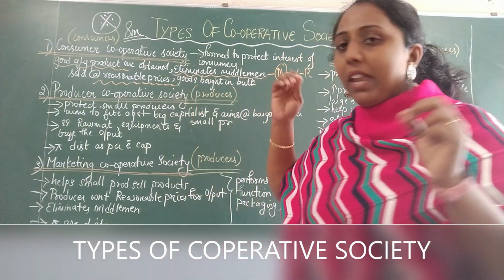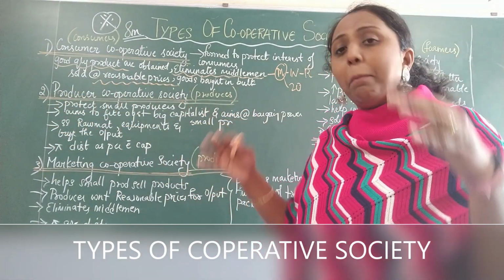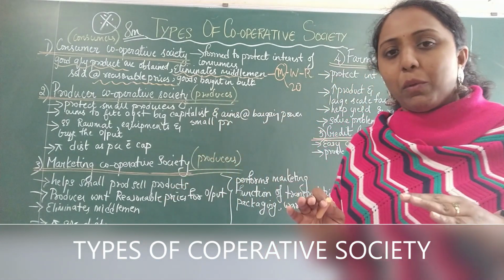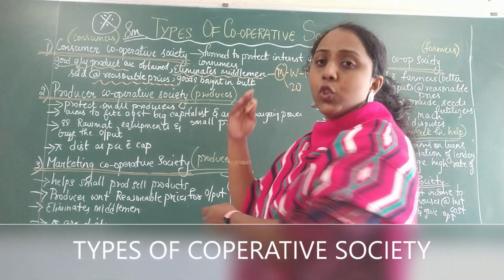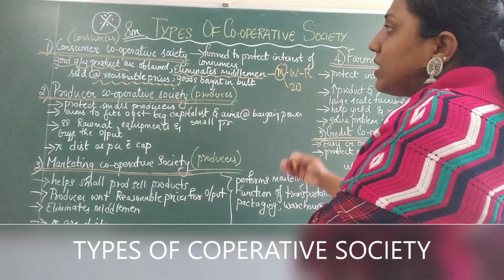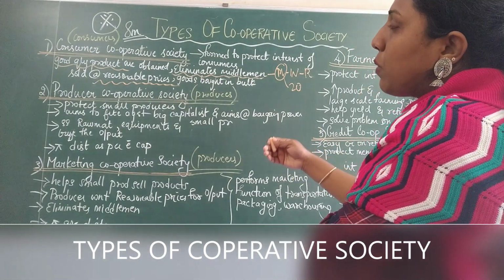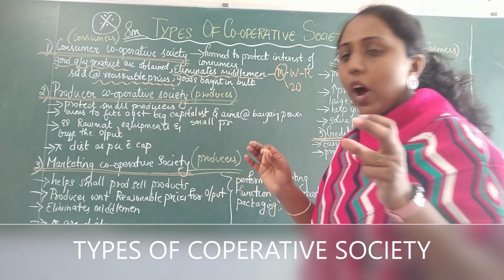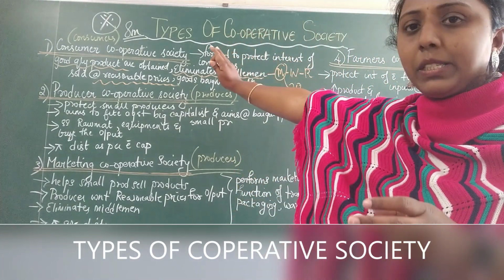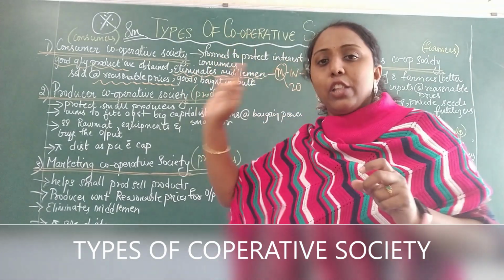The consumer cooperative society will buy the goods in bulk, that is, in a larger quantity, and then keep it with them, and then they will sell off the goods to the consumers in a much smaller quantity. So that is the consumer cooperative society. So who are the members in the consumer cooperative society? The members are consumers. So who is it protecting? It is protecting the interests of the consumers.